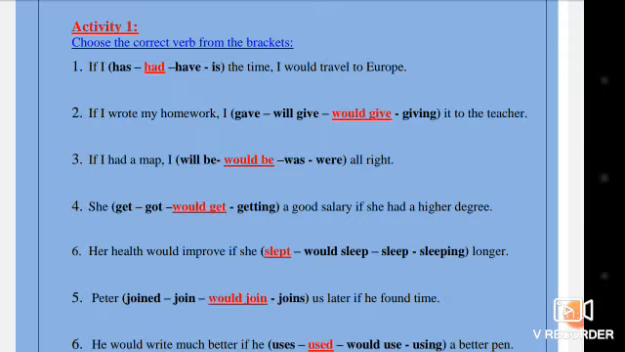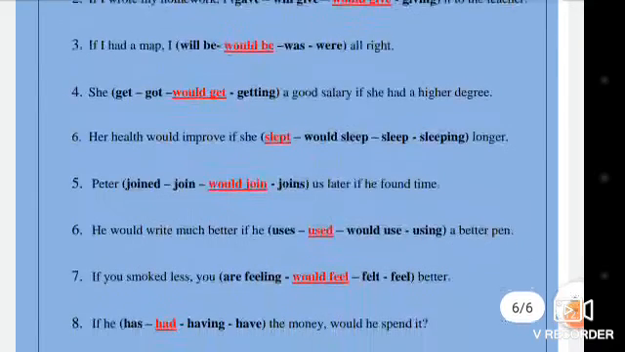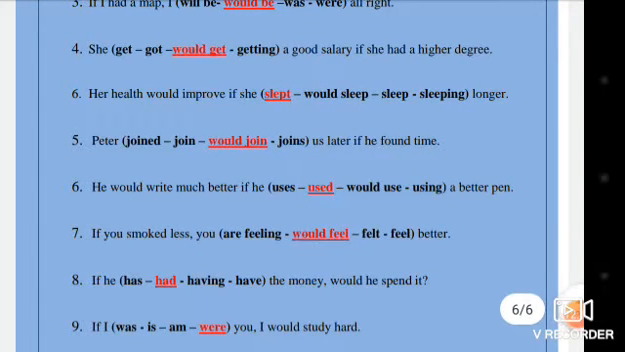Her health would improve if she slept longer. Peter would join us later if he found time. Number 6. He would write much better if he used a better pen. If you smoked less, you would feel better. If he had the money, would he spend it? As a question. If he had the money, would he spend it?